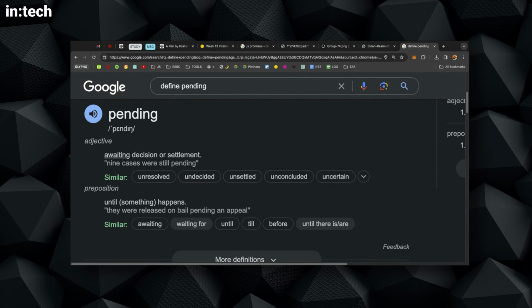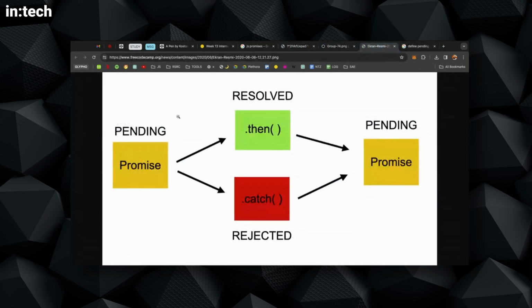There's also a preposition, until something happens. So if you weren't familiar with pending before, it's not a very common word for non-English speakers. So you now know that pending means something is about to happen. So if I go back here, you will see that the promise starts in the pending mode. We're waiting for this to be fulfilled, resolved, settled, and so forth.